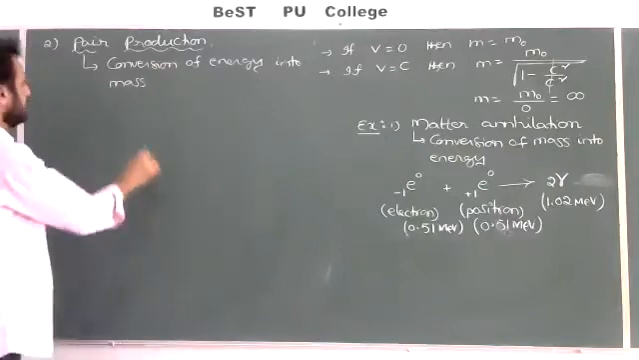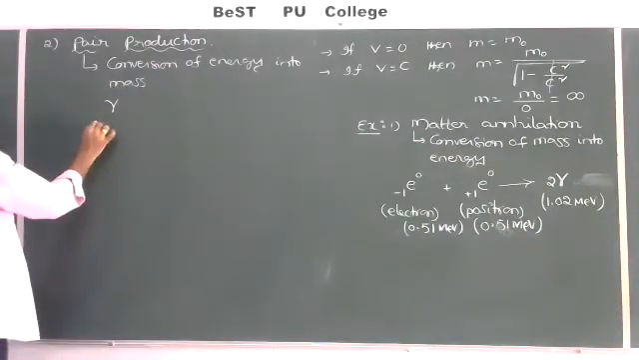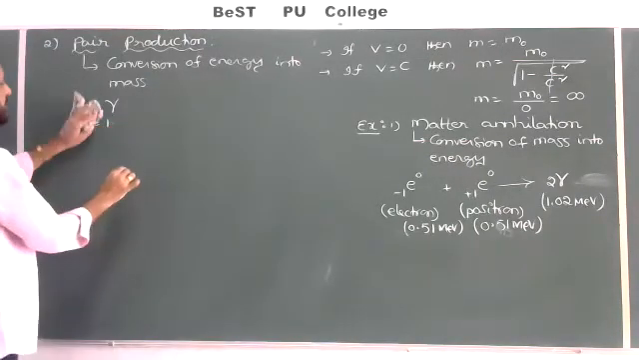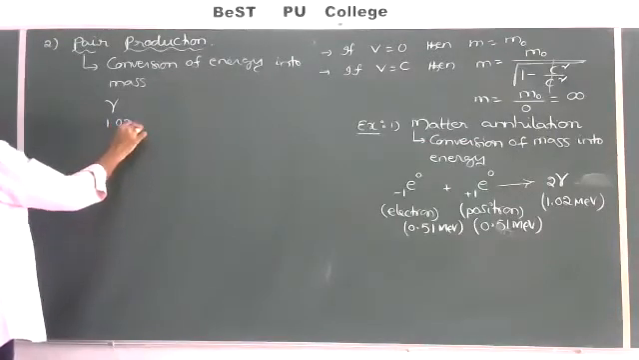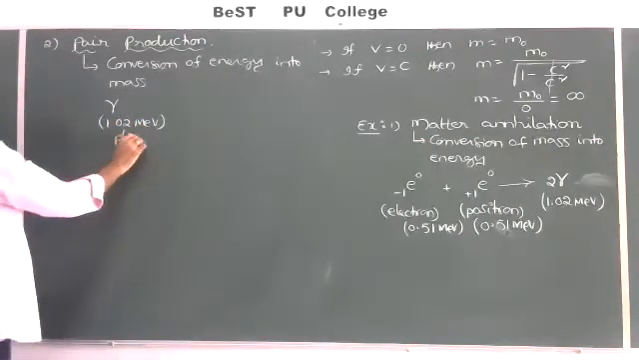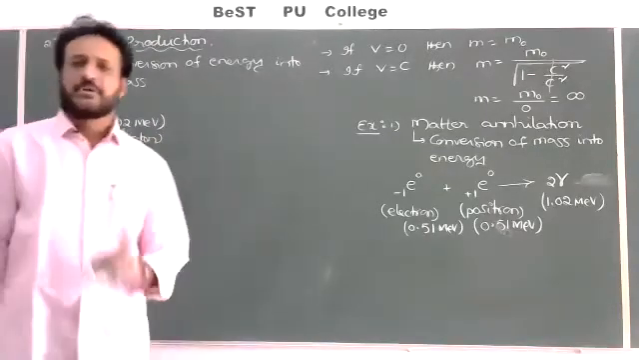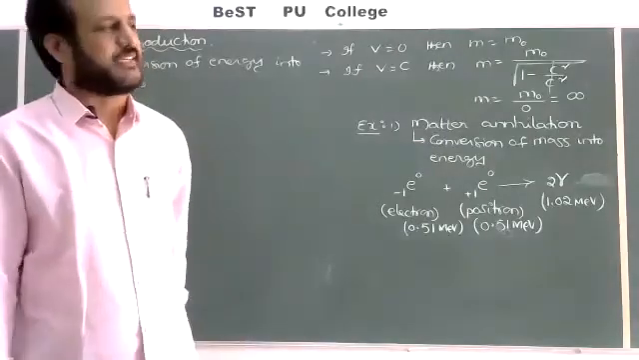Here I am choosing a gamma photon. It is a gamma photon having energy greater than or equal to 1.02. You should take at least 1.02 mega electron volt. A gamma photon having energy of at least 1.02 mega electron volt is required.